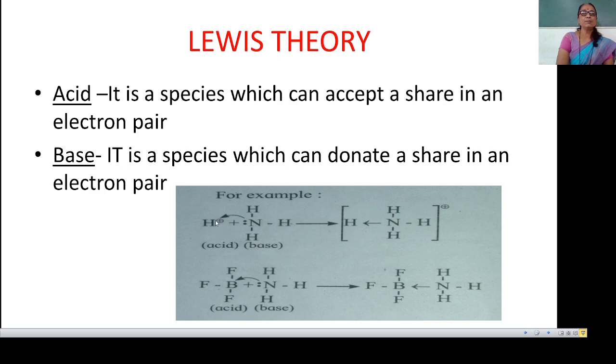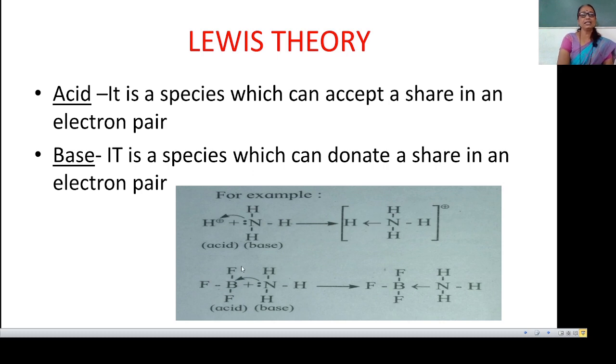Thus, as H plus can accept an electron pair, it acts as an acid, and as NH3 can donate an electron pair to share, it acts as a base. And there is a formation of a compound containing this coordinate covalent bond.